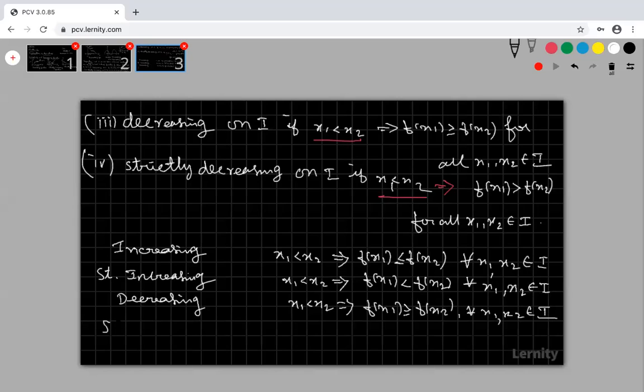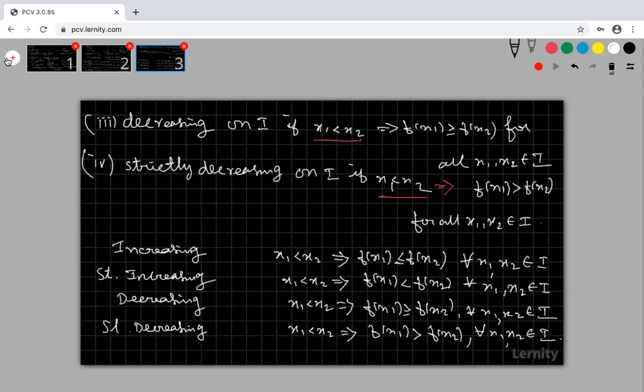What is my strictly decreasing? My x1 less than x2 implies my f of x1 greater than f of x2, for all x1, x2 belongs to I. Are you okay? Are you clear? Are you understanding this? What is increasing? What is decreasing?